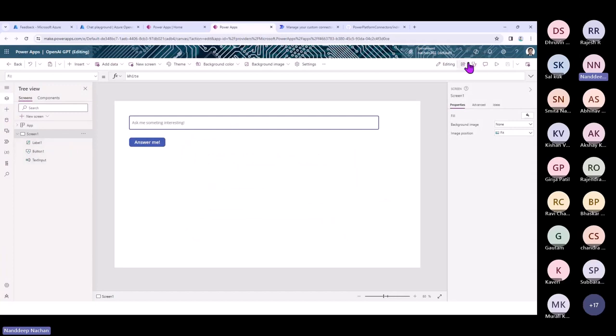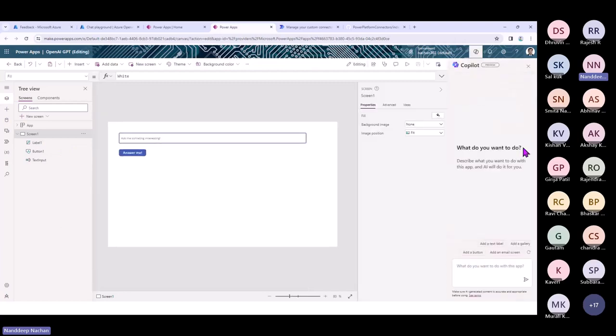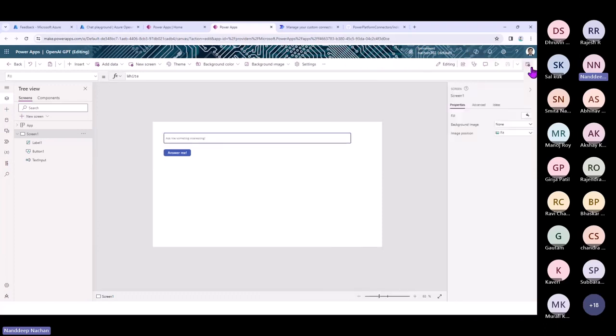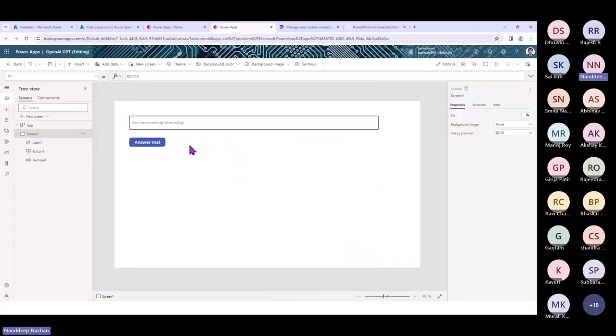For example, if you see a Copilot icon here, which is a good thing right now, with Copilot as well you will be able to add more controls to your apps. Just one or two months back, Copilot was pretty much limited to just creating the Power Apps, but now it also has the power that if you want to add other controls onto your screen, you can go ahead. So that is a progressing thing in Copilot.